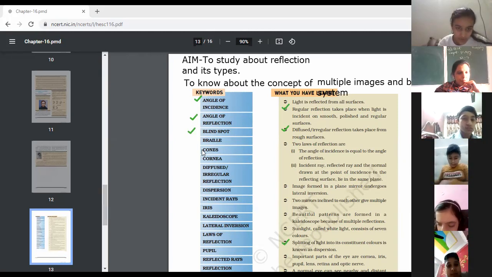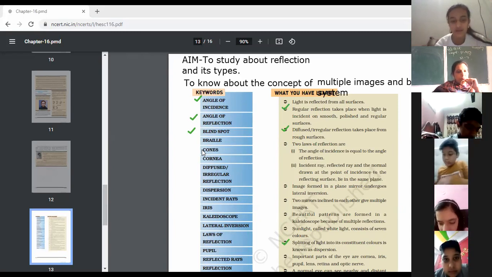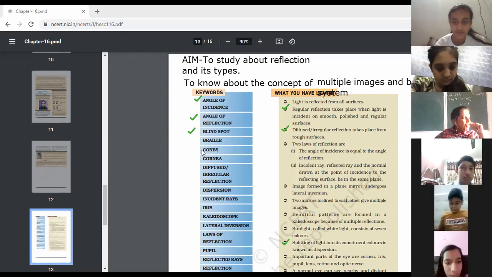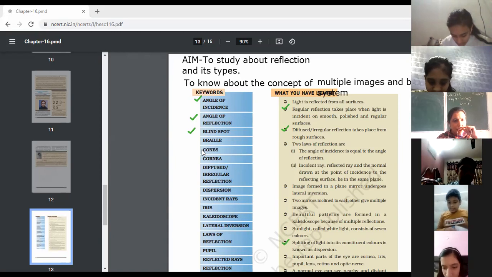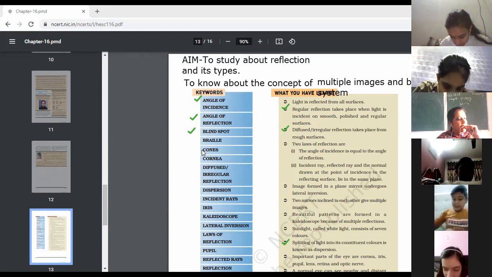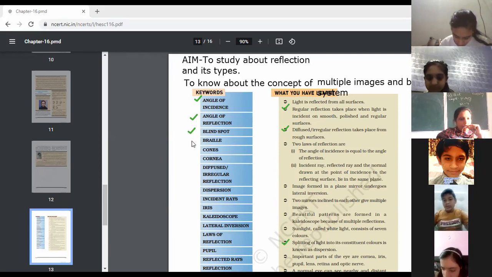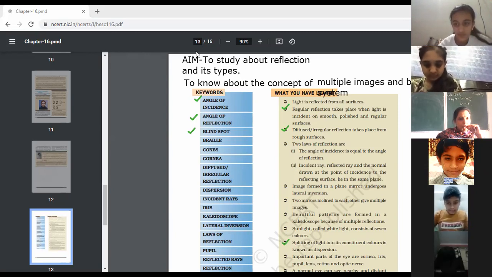Next, Veronica. Blind spot. The blind spot is an area on the retina that does not have any light sensitive cells. This is a part or a point on the retina where no light sensitive cells are there, where no image is formed, so you can say blind spot. Can you tell the page number for blind spot? 206.